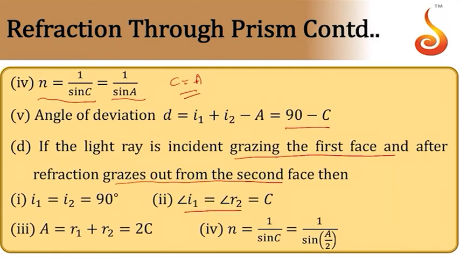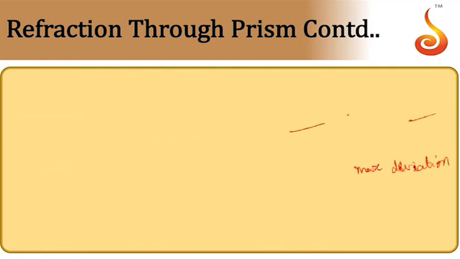So in this case, R1 and R2 will be equal to C, I1 and I2 are equal to 90 degrees. Then A is equal to 2C, the angle of the prism will be equal to twice the critical angle. So n is equal to 1 by sin C, that is 1 divided by sin of A by 2.